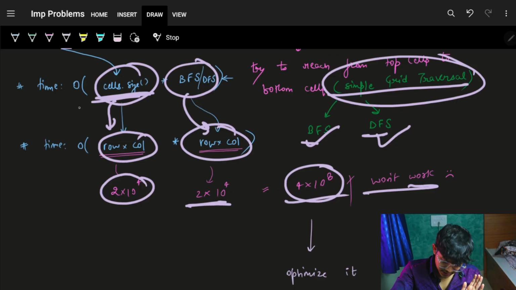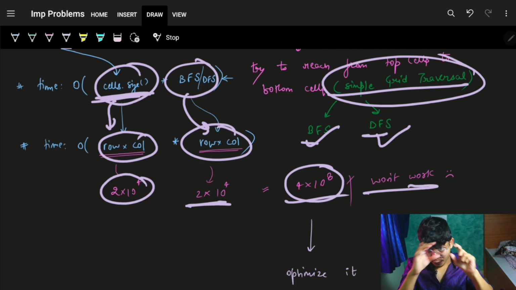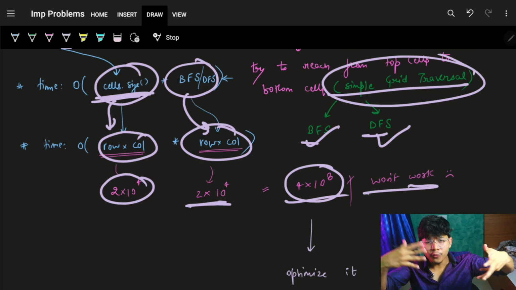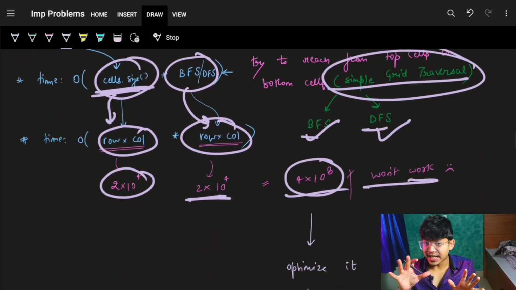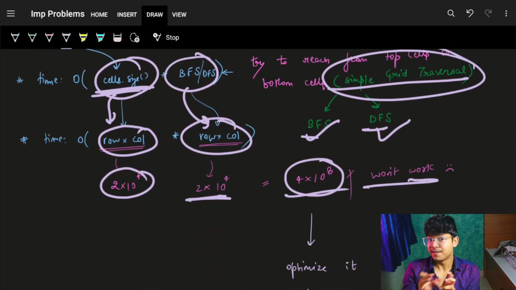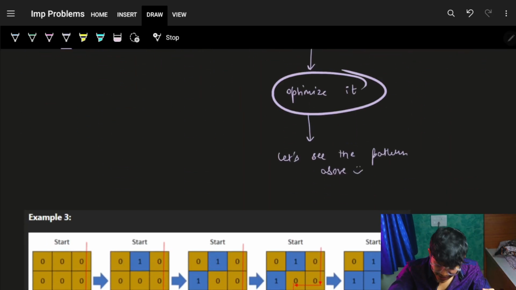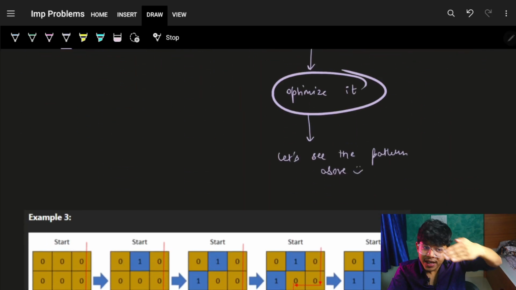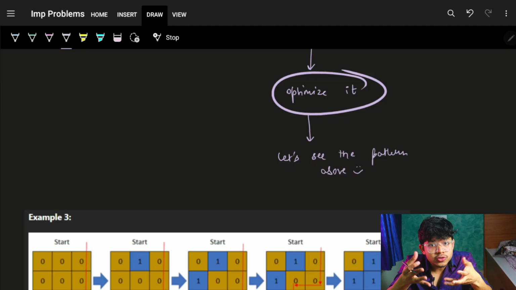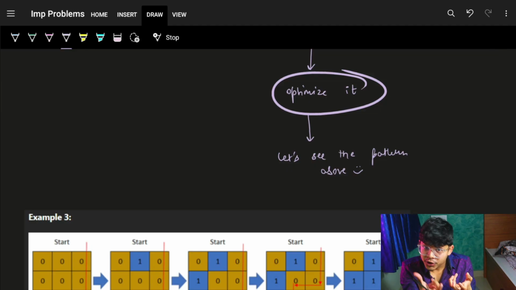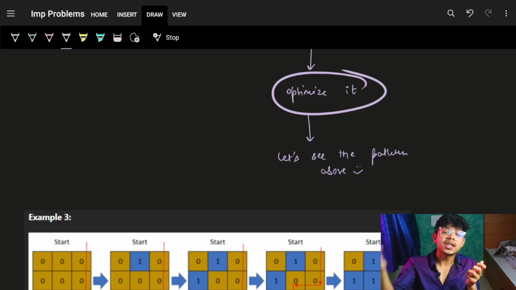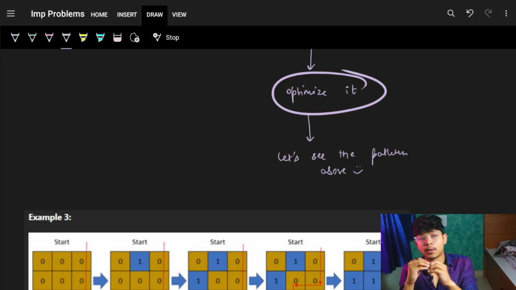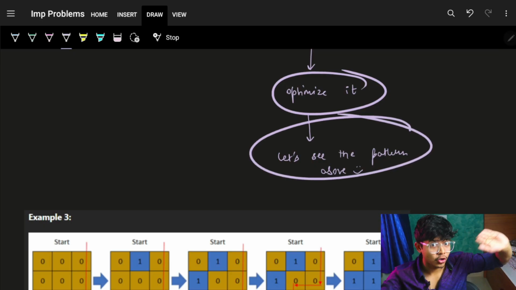One thing for sure, what we thought of is right. What we thought of, which means the brute force, the standard way, going on to every cell and then making it water, is right, but it will have a high complexity. We have to optimize that. Now, optimizing is nothing but looking at the pattern the problem is offering you. Is there any pattern which you can find and utilize to bring out another data structure or another algorithm into the picture? So let's see the pattern which we saw earlier also.